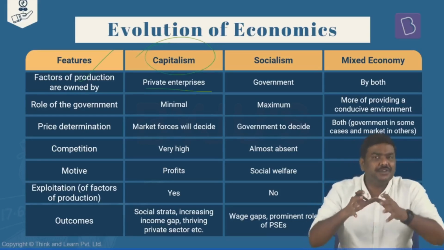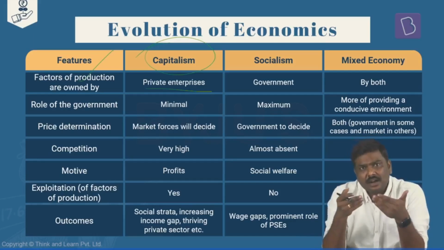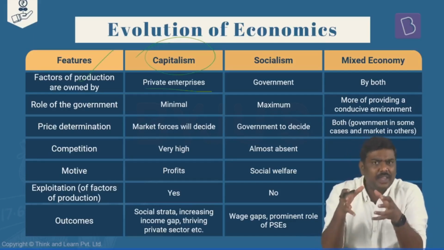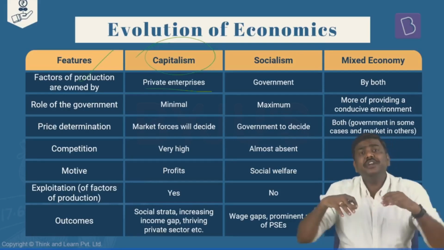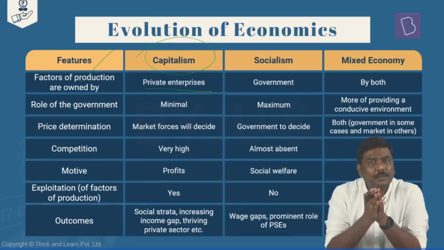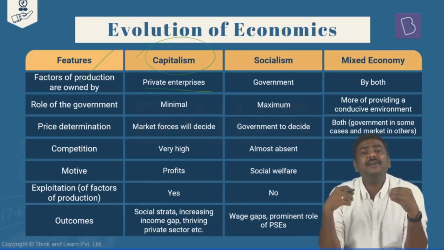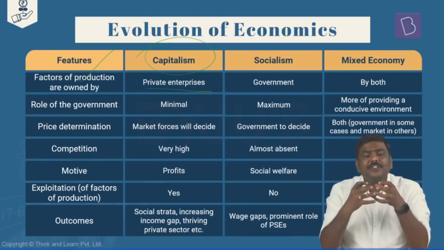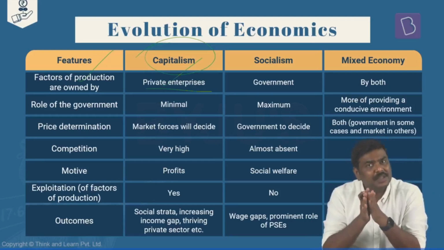There will be certain intervention of the government in the market or in the economy, but there are certain countries which are very closer to the idea of a capitalism. For example, USA. In case of USA, majority of the goods or services are actually produced and supplied in the economy by the private sector enterprises. The land, the labor, capital, entrepreneurship, all of them are majorly owned by the private sector enterprises itself.